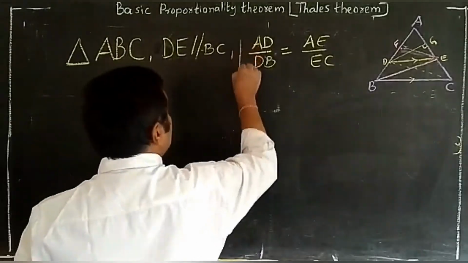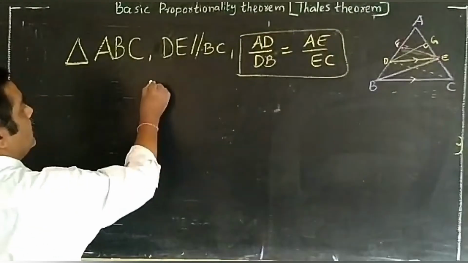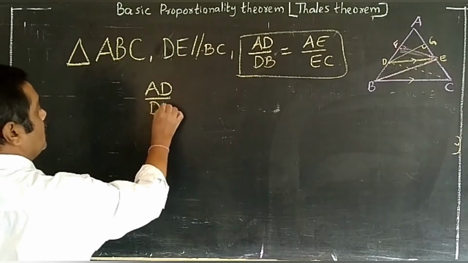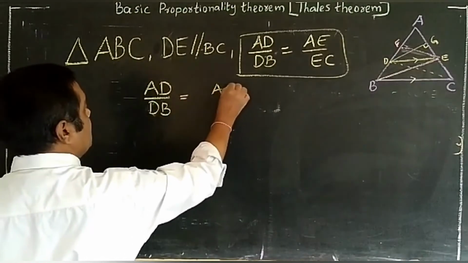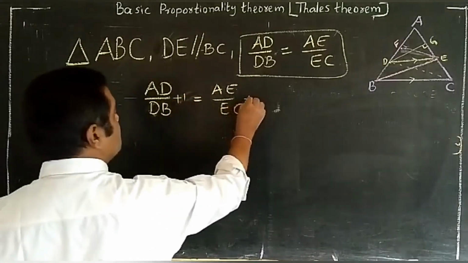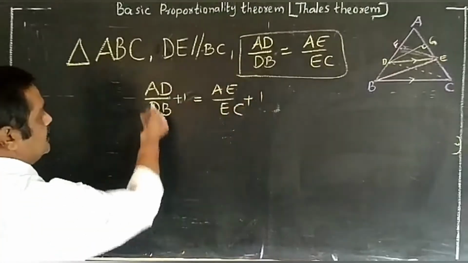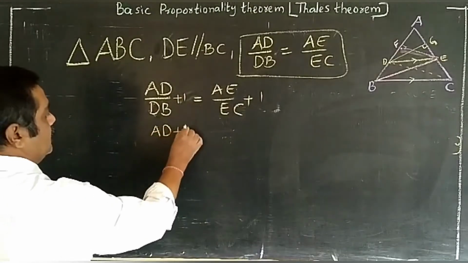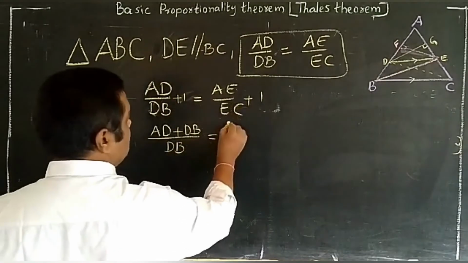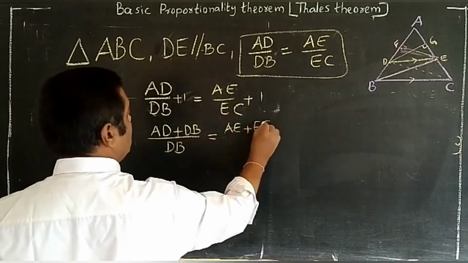Here we get some auxiliary formulas also. Example, we got here AD by DB is equal to AE by EC. For the auxiliary formulas we add 1 on both sides, so what do we get? DB is the LCM and we get AD plus DB by DB, equal to AE plus EC by EC.